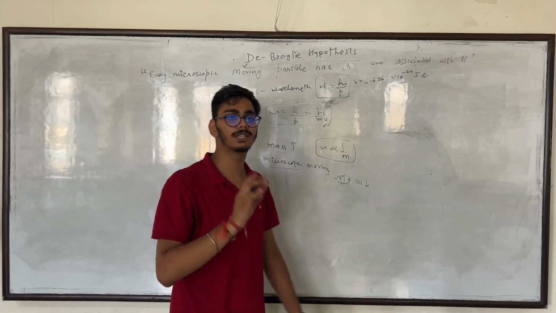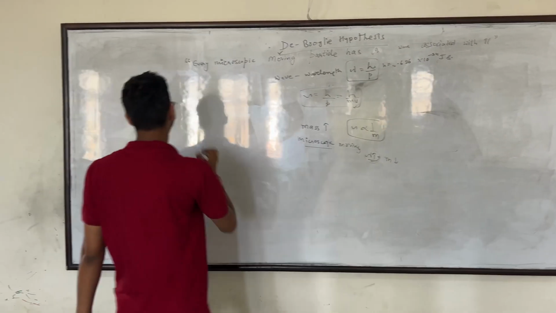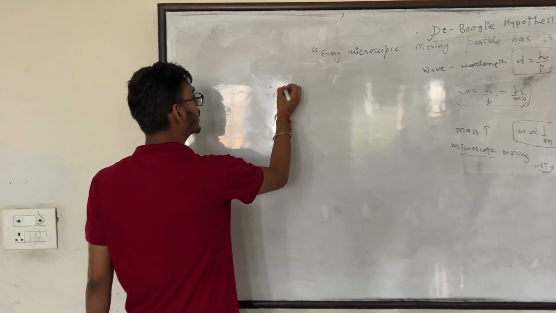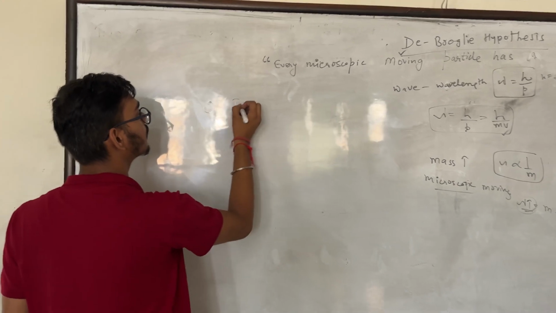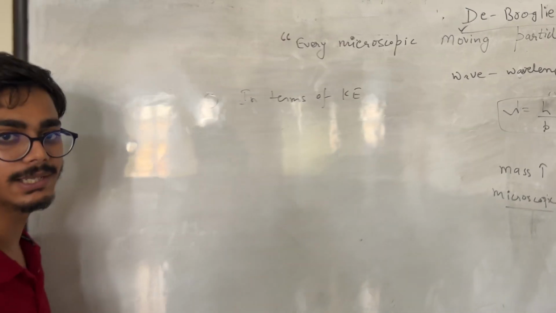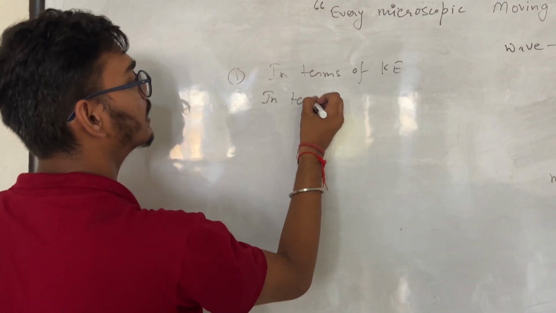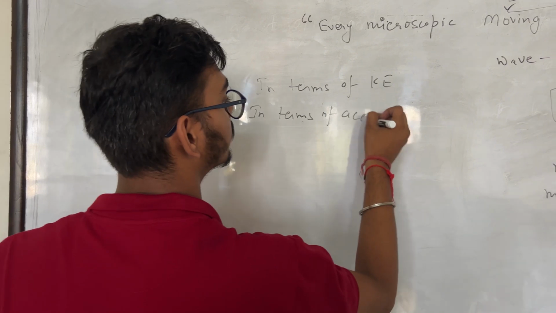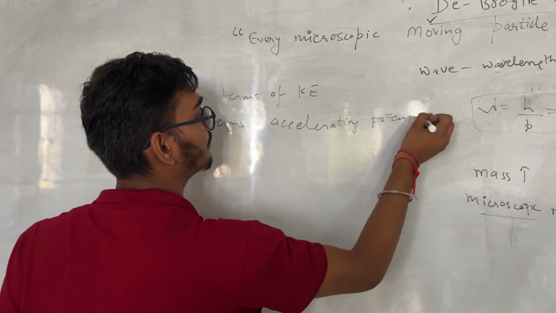In the de Broglie hypothesis, we are going to talk about three different cases. Case number one is to calculate the de Broglie wavelength in terms of the kinetic energy of the moving particle. Secondly, we will calculate it in terms of accelerating potential, one of the key factors in the de Broglie hypothesis.